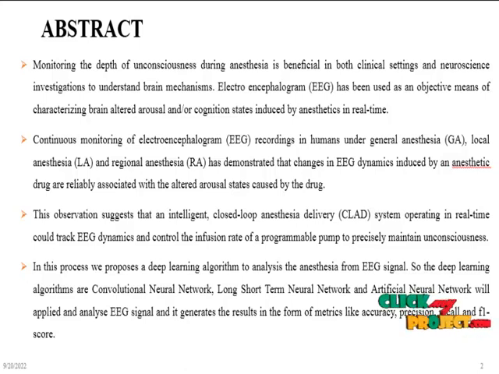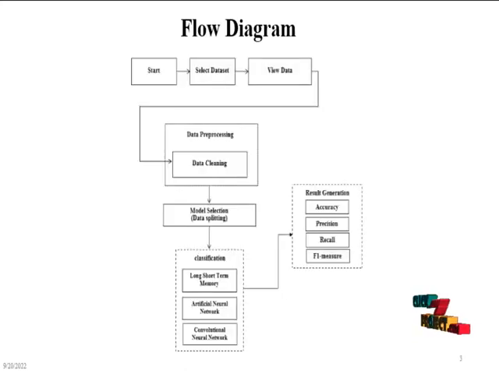The deep learning algorithms, convolutional neural network, long short-term memory neural network, and artificial neural network, will be applied to analyze the EEG signal, and it generates the result in the form of metrics like accuracy, precision, recall, and F1 score. And the flow diagram of the project is: first we need to start the program and select the brain state EEG signal dataset. We use the sample dataset in our console working directory and check the information and description about the dataset.